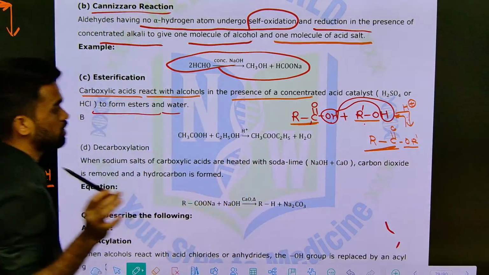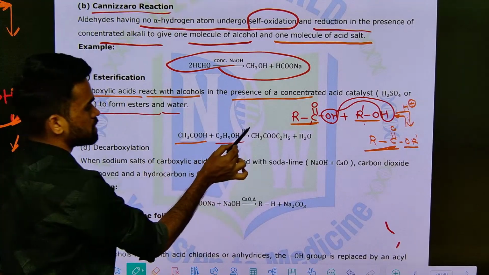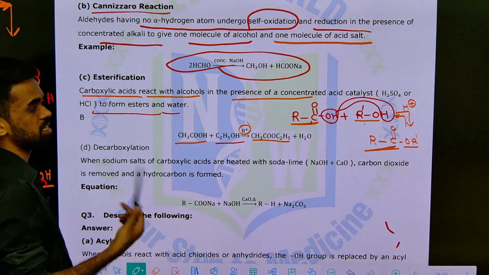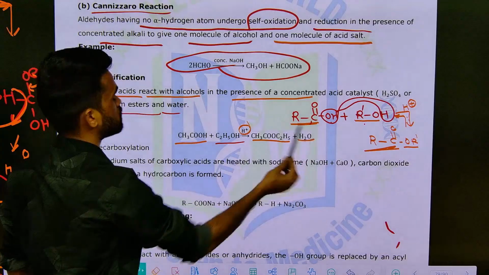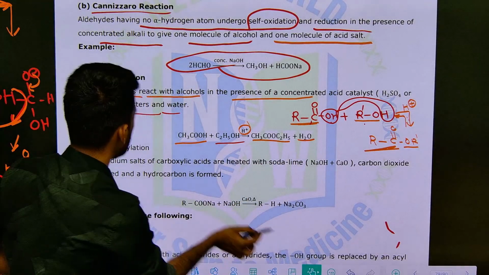okay, that's it. Okay, you can see acetic acid with ethyl alcohol in presence of acid catalyst giving you ethyl acetate. Ethyl acetate is an example of ester, plus water is produced, that's it. Okay, this is what esterification means. And the next one here is